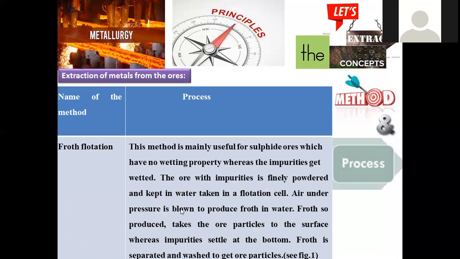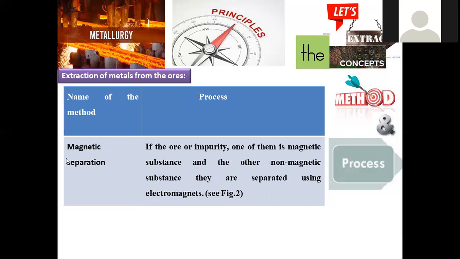And next is about froth flotation. Just now we discussed froth flotation. A flotation cell was taken here. In this cell, air bubbling, air pressure is applied in order to separate the impurities from the metal. For that purpose, we have to blow air into it, and the particles of impurities will settle at the bottom because of gravity, and we will get the ore at the surface, which is floating, and can be concentrated and collected in another container.